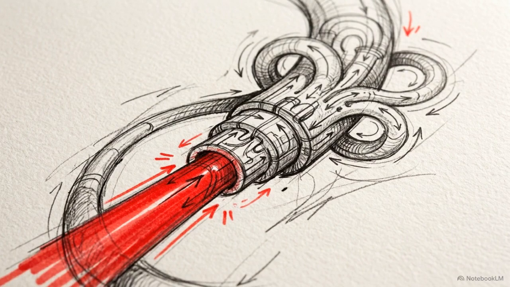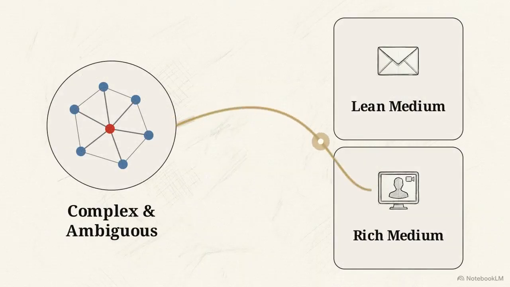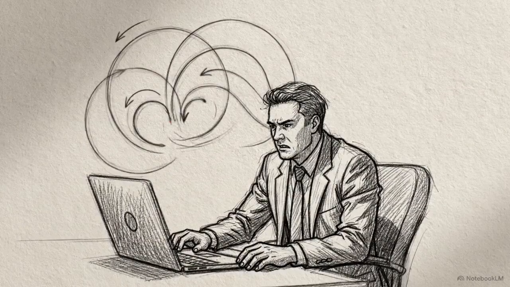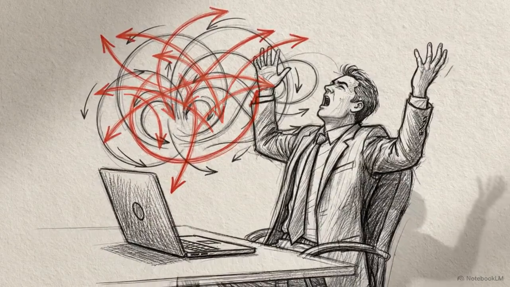Defensive communication begins with optimizing the channel node. The medium dictates how much information survives the jump from sender to receiver. Daft and Lengel's media richness theory provides the framework for this selection. The theory dictates that the richness of the medium must match the ambiguity of the message. Attempting to align stakeholders on a complex project pivot via email often fails because the medium lacks the bandwidth to